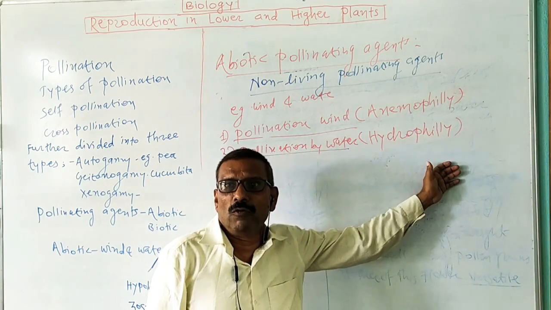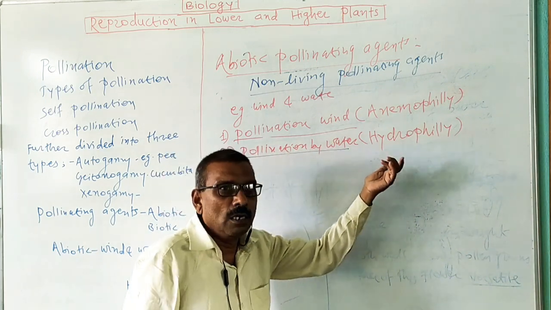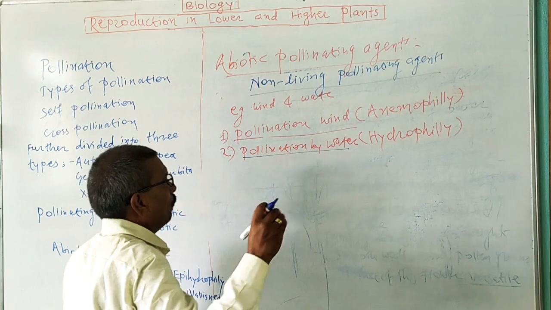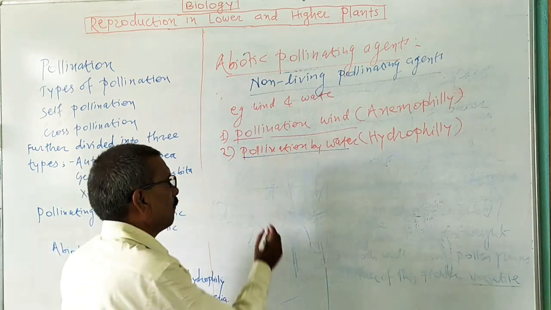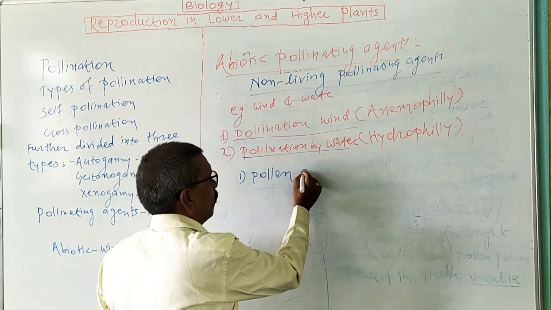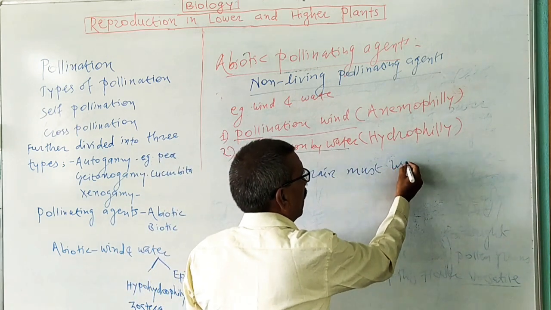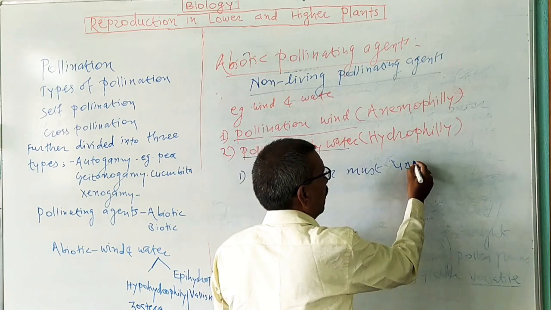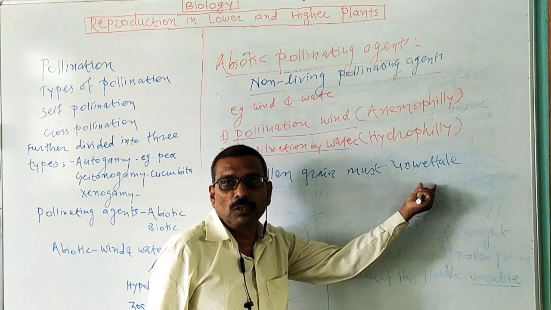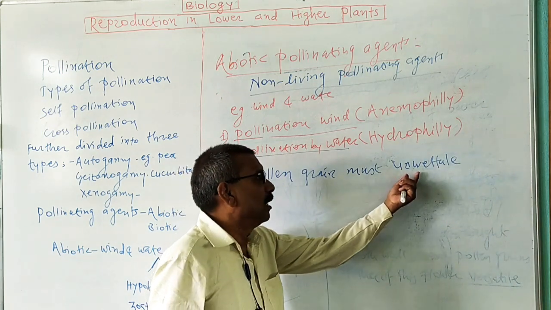The lotus is not an example of hydrophily, but examples of water pollinated flowers are Zostera, Vallisneria, etc. Now, the characters of water pollinated flowers. The pollen grain of a water pollinated flower must be unwettable, not wettable. That is, they cannot absorb water due to the presence of mucilage or a waxy coating. So pollen grains must be unwettable.